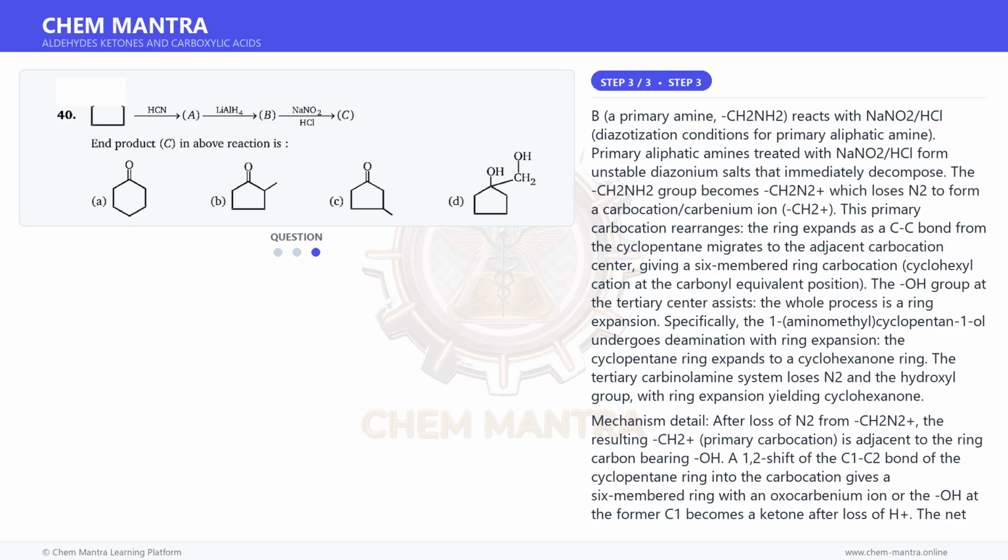Why do the other options fail? B, 2-methylcyclopentan-1-one, and C, 3-methylcyclopentan-1-one, would require methyl substitution without ring expansion, which is not the outcome of this sequence. D, 1-hydroxymethylcyclopentan-1-ol, would be compound B after reduction if we consider CN to CH2OH, but LiAlH4 reduces CN to CH2NH2, not CH2OH. Moreover, product C requires the NaNO2/HCl step, which causes ring expansion.